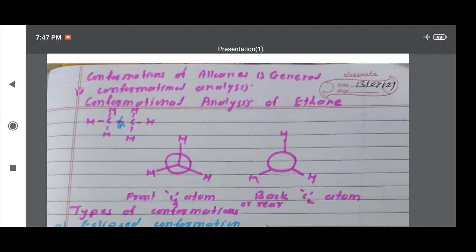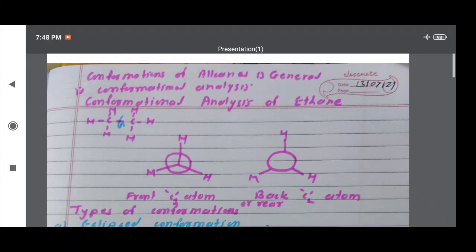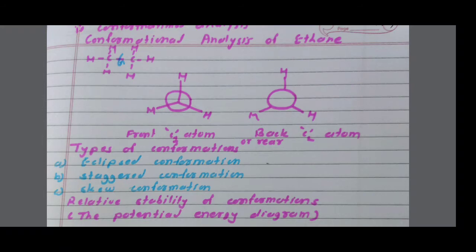Hello student, in the topic stereochemistry, today I am discussing with you conformations of alkanes. In case of conformations of alkanes, first we study here general and then conformational analysis. After conformational analysis, I am explaining with you conformational analysis of ethane, then types of conformations, that is eclipsed conformation, staggered conformation and skew conformation.